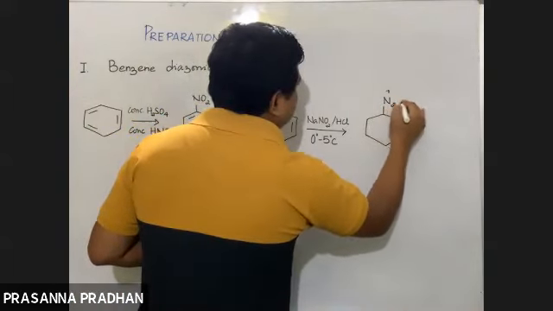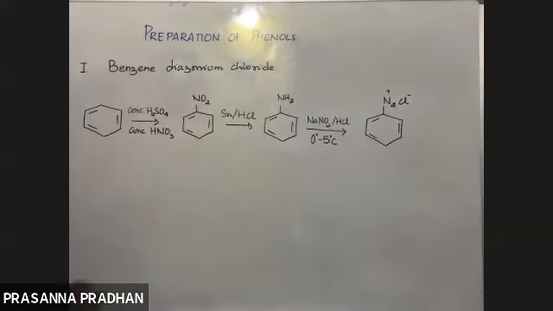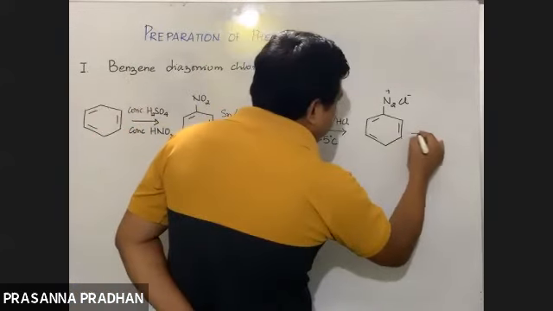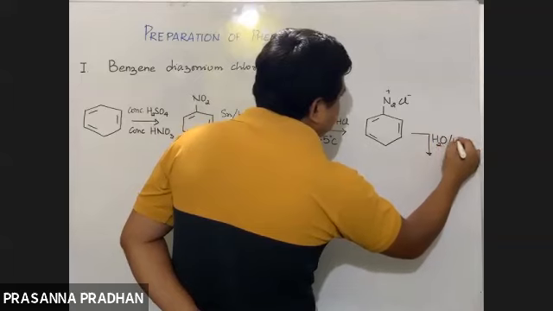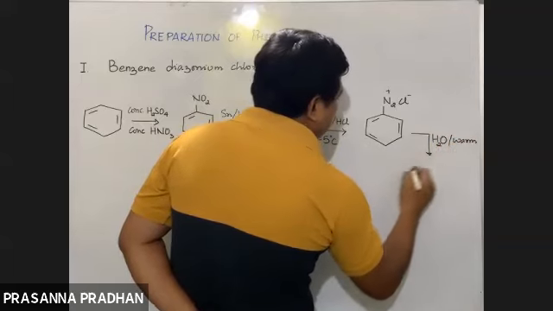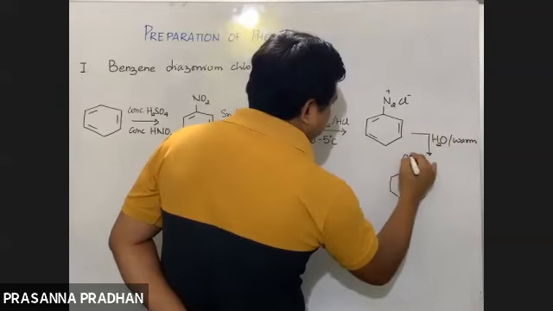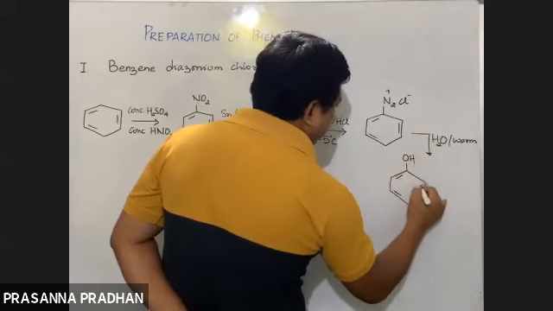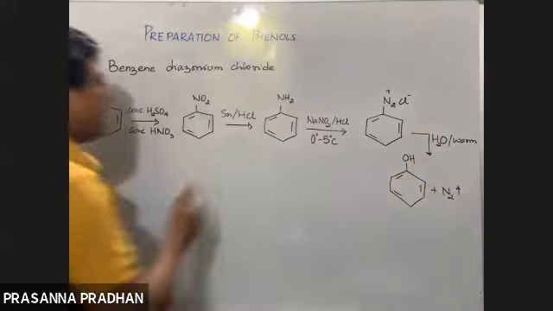And we have done in the first chapter, we can prepare chlorobenzene, bromobenzene, iodobenzene, fluorobenzene from this benzene diazonium chloride. And yes, we can prepare phenol as well. When this benzene diazonium chloride is warmed with water, just warm, see how easy the condition is. Water, warm, we get phenol. And in the process, nitrogen is eliminated.